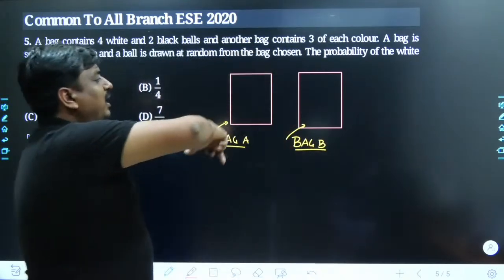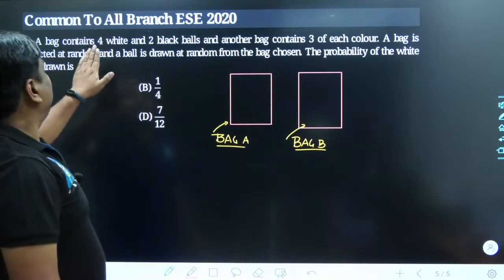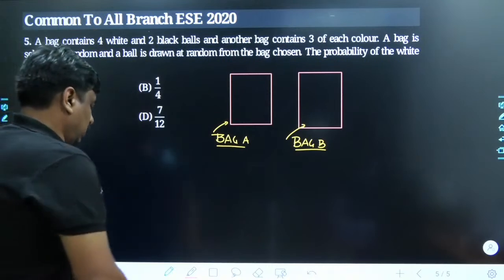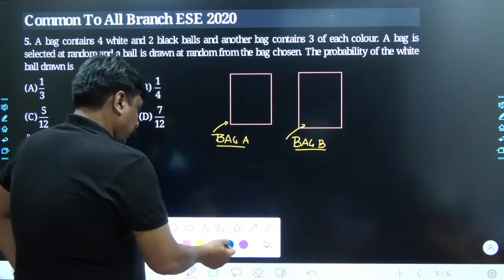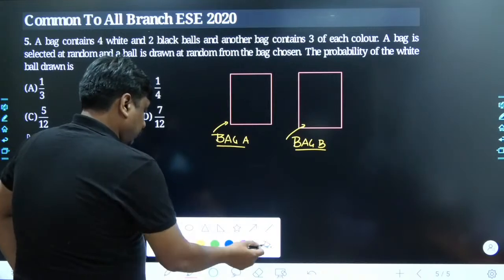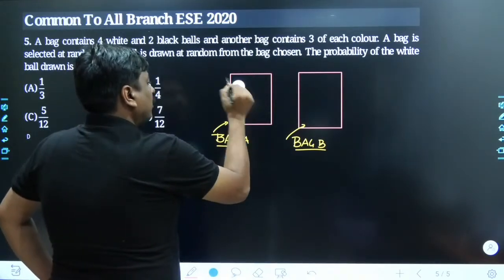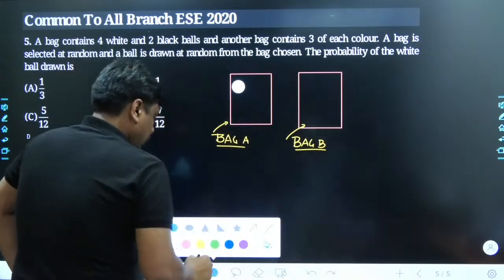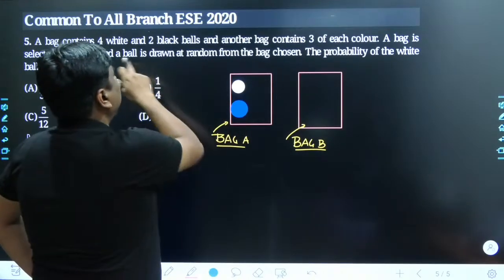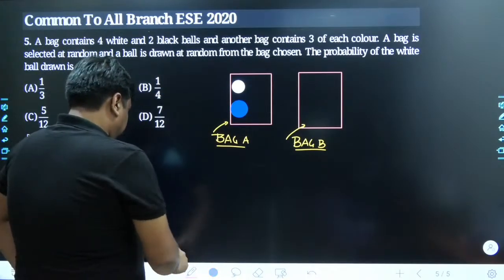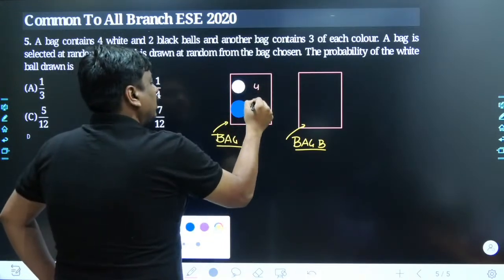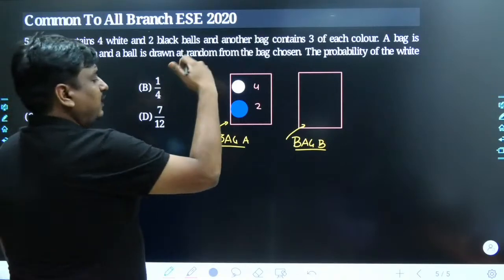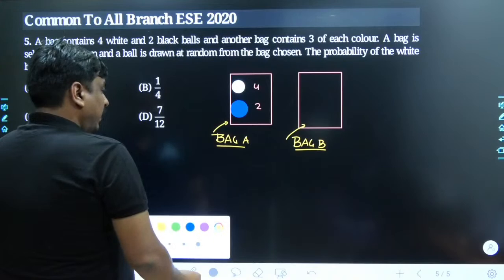If you look inside the bags and talk about the distribution of the balls, it has been clearly written in bag 1, or bag A, we have 4 white balls and 2 black balls. So we have 4 white balls, and similarly, how many black balls do we have? It has been clearly given, 2 black balls. So let me write their numbers. Here it is 4 in count, here it is 2 in count.